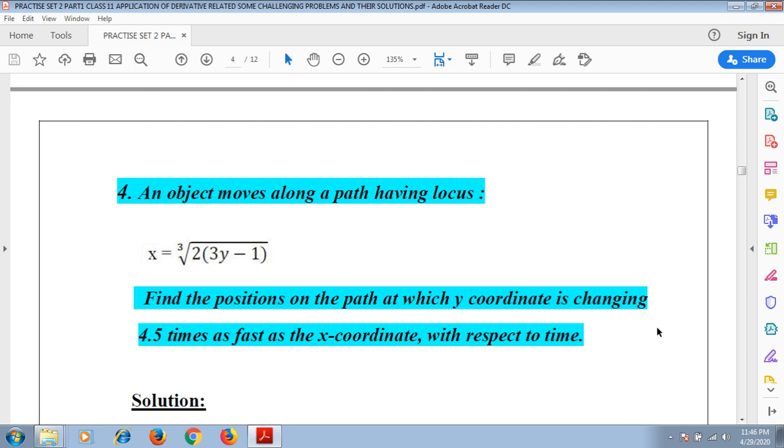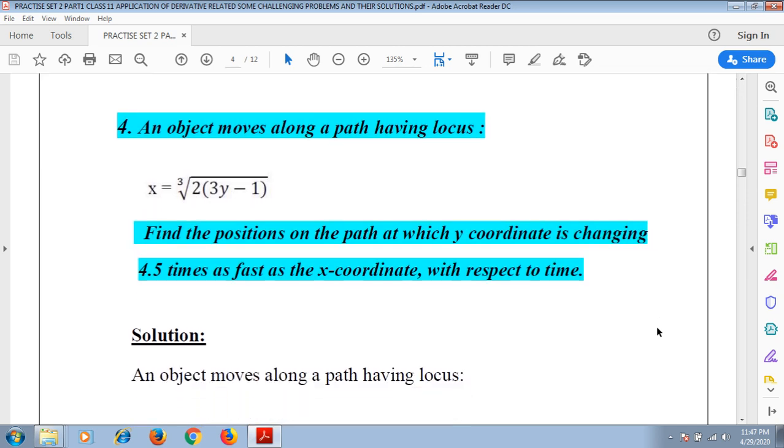An object moves along a path having locus x equals cube root of 2 into (3y minus 1). Find the positions on the path at which the y coordinate is changing 4.5 times as fast as the x coordinate. We need to find that with respect to time. Okay, let us move forward to the solution of it.